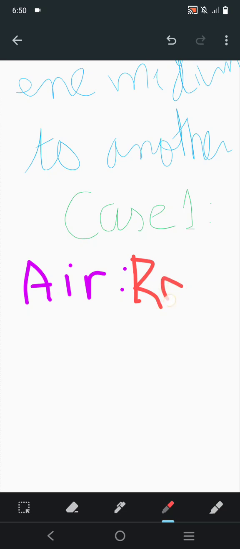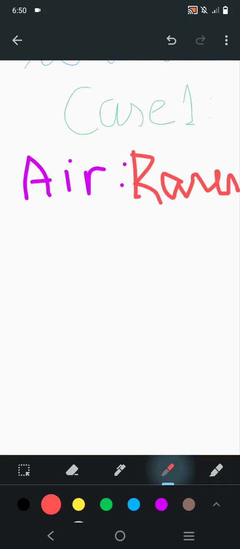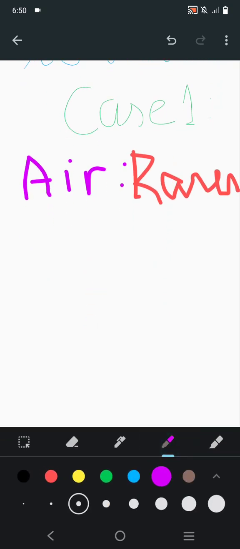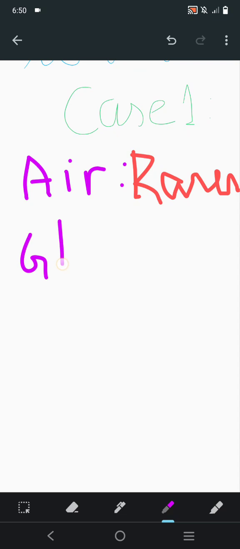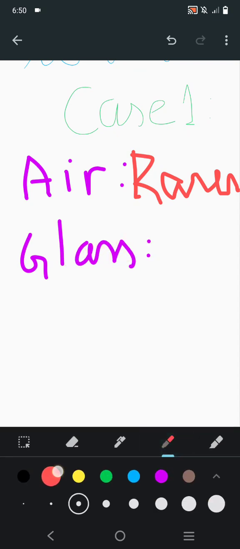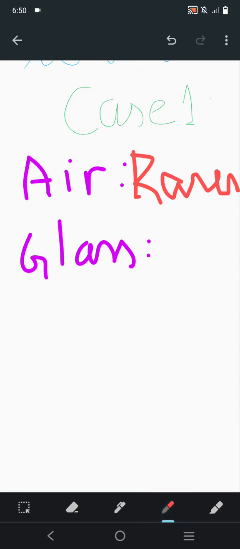It is a rare medium. And if we talk about the glass full of water, that is a denser medium, means gehra, in depth.